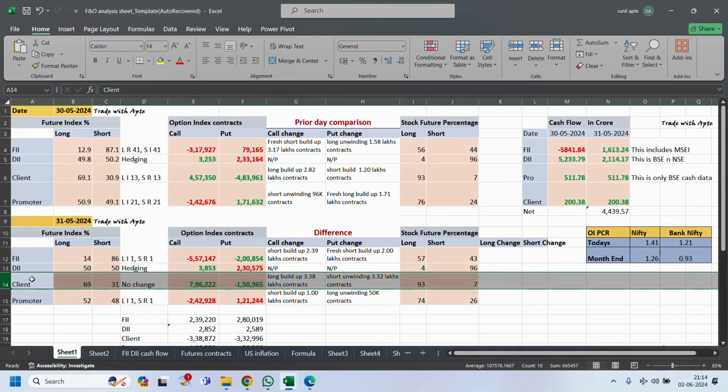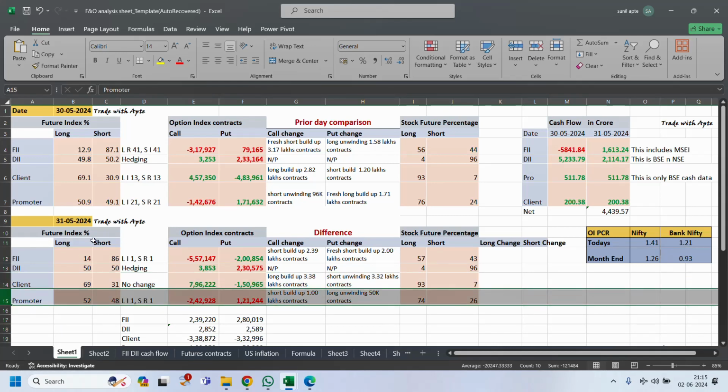Clients are the retailers, those of us who trade. We are very much bullish in future index, 69% long and 31% short. In option index, we have 7,96,000 call buying, and in put writing 1.50 lakh contracts. So here also we are super bullish. In stock future percentage, 93% long we have and 7% short. So the clients are super bullish. If the market goes high, they will book a very good profit. If the market comes down, they will be very big losers.